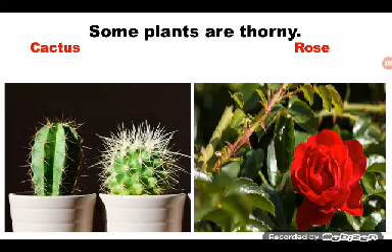And can you see the thorns? Yes. Children, why do these plants have thorns? Do you know? There are some reasons, but one reason is the thorns protect the plant. Correct? Animals avoid going near these thorny plants.